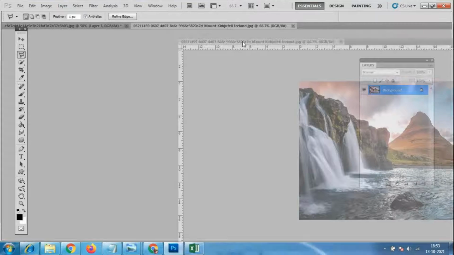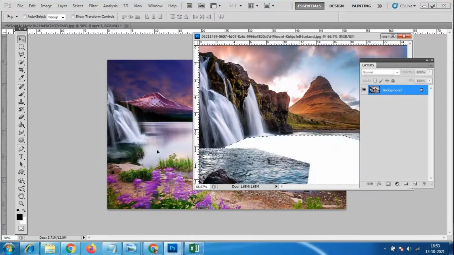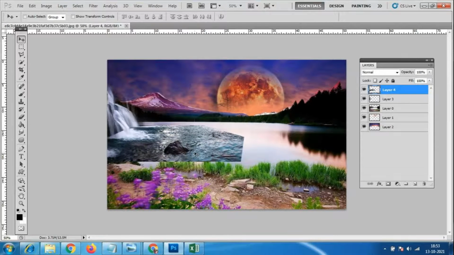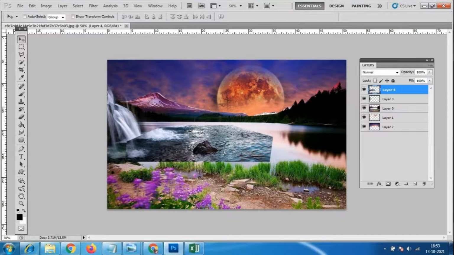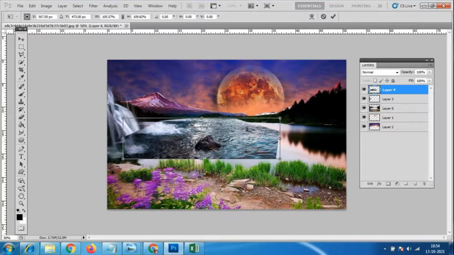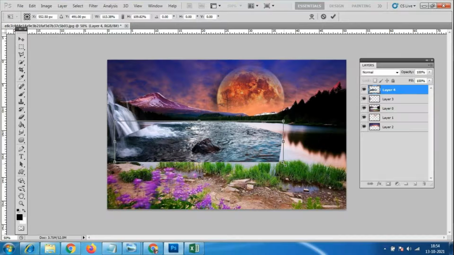I'm keeping it like this and going to the move tool. Because here it looks like still water, but when the waterfall comes, you don't get still water. So you have to think about all these things. We have to change the water a little bit also.